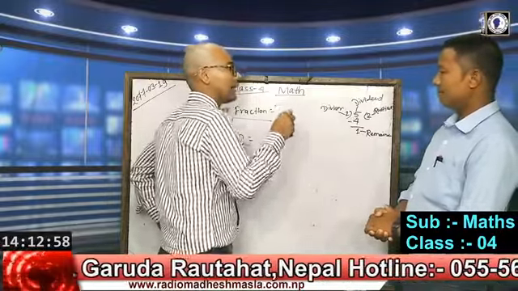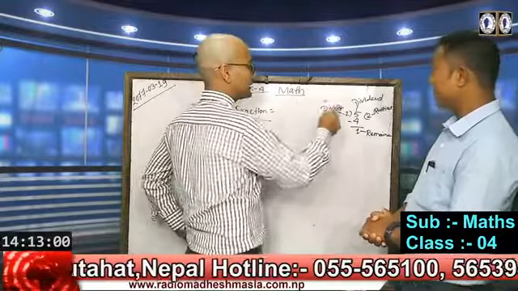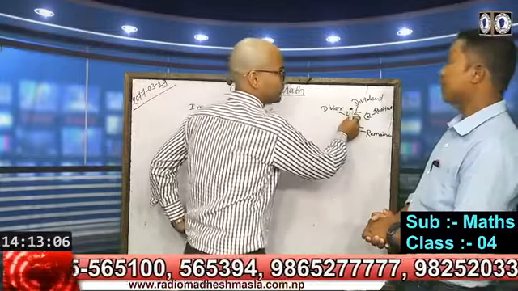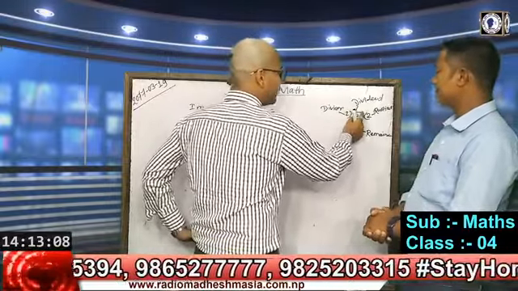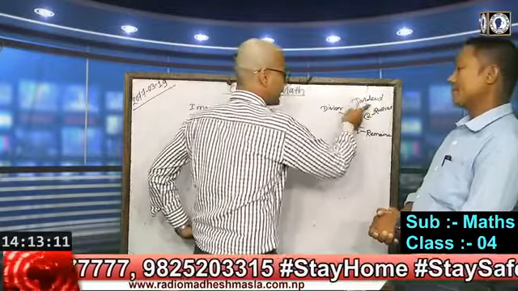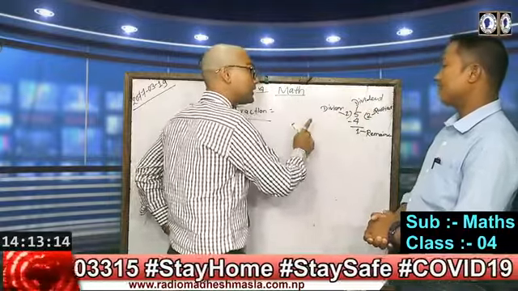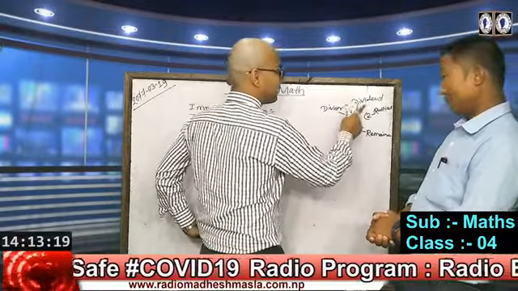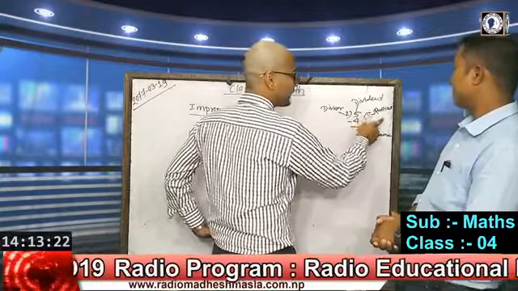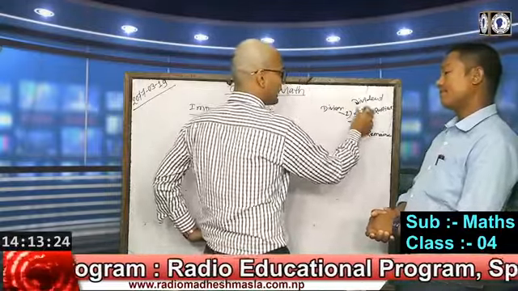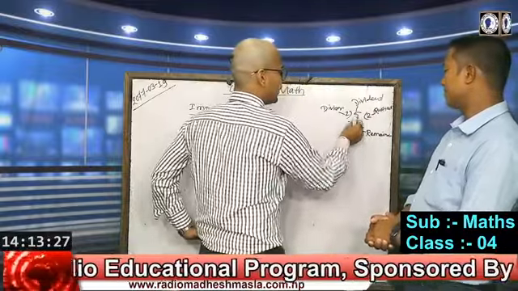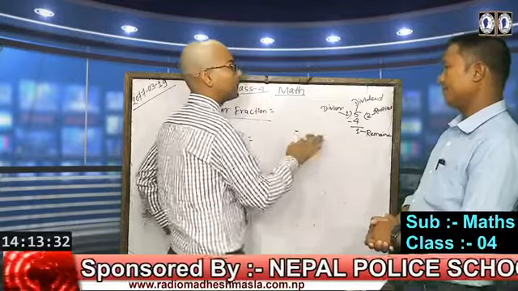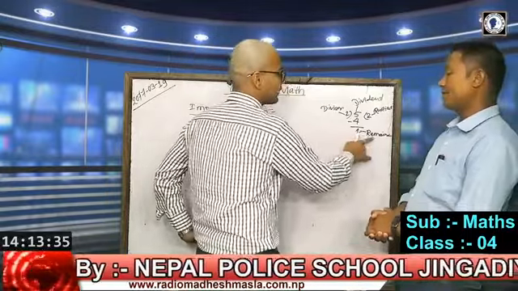The number of times it goes, the answer after dividing, is the quotient. And the number which is left, which we cannot divide by 2, that is 1. That is the remainder.